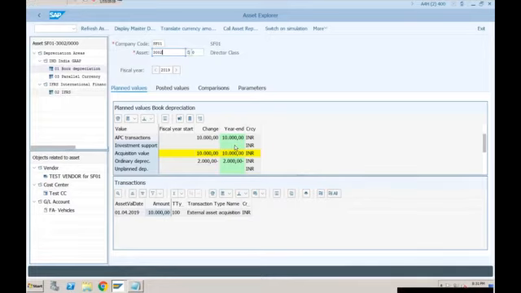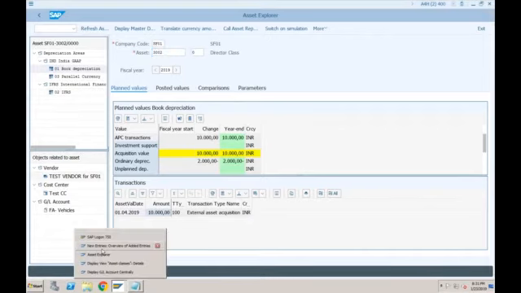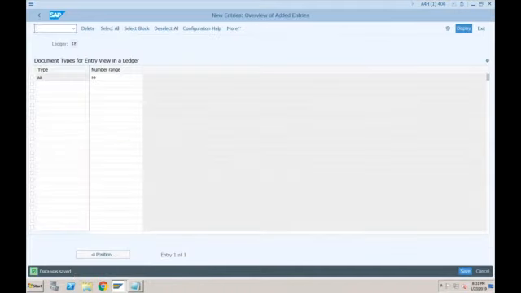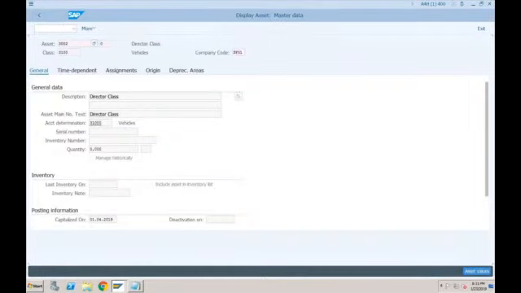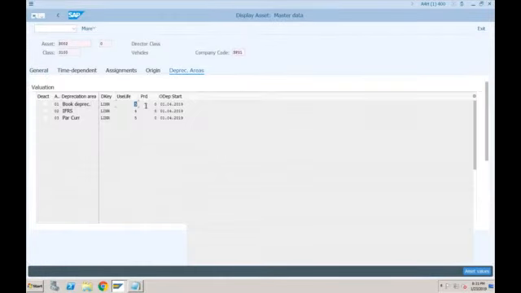Okay, when we created this asset, let me show you what I mean. If you go to this asset master AS03, so when we created the asset, we told the system that for book depreciation, the useful life is 5 years. But for IFRS, the life is 4 years.